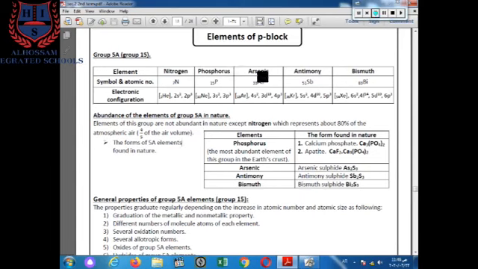The other elements of group 5A, like phosphorus, arsenic, antimony, bismuth, exist in nature but in low amounts. Phosphorus is the most abundant in the earth crust, rather than arsenic, antimony, bismuth, which have the lowest percentage. Phosphorus appears in the earth crust as calcium phosphate and apatite. Apatite forms from calcium fluoride and calcium phosphate compounds, a combination of both compounds.